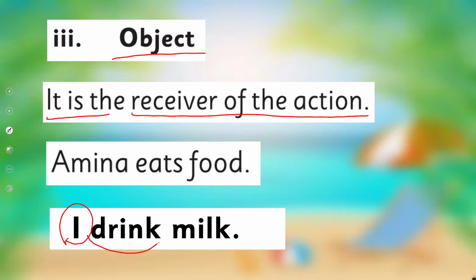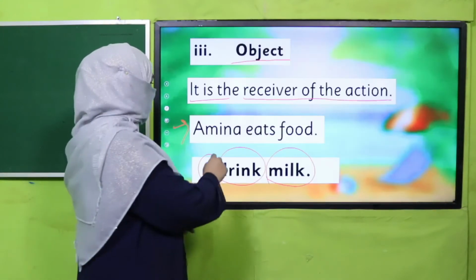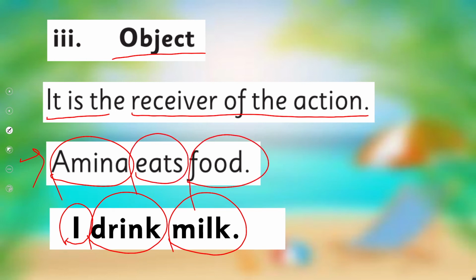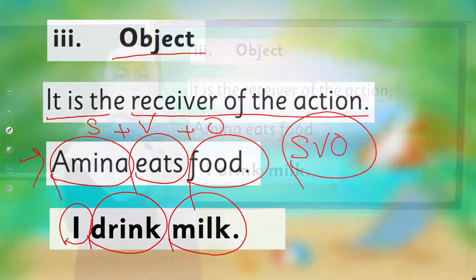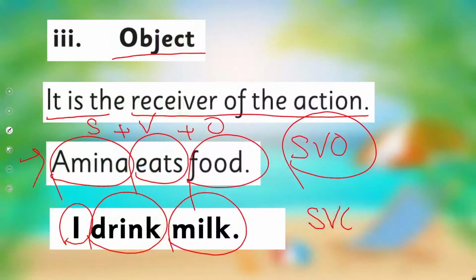I, subject, drink, verb, and milk is object. The second example we are going to analyze is Amina eats food. So what is Amina here? Subject, eats is verb, and food is object. Such types of sentences are known as subject plus verb plus object. They are called SVO pattern of sentence. Subject, verb, object. S for subject, V for verb, O for object, SVO pattern of a sentence.